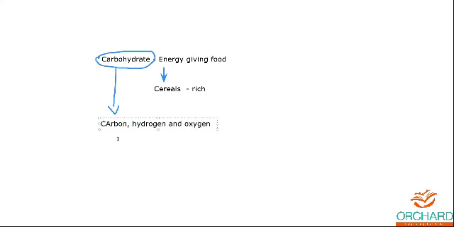So carbohydrates are made up of carbon atoms, hydrogen atoms and also oxygen. All these molecules together are called carbohydrate.